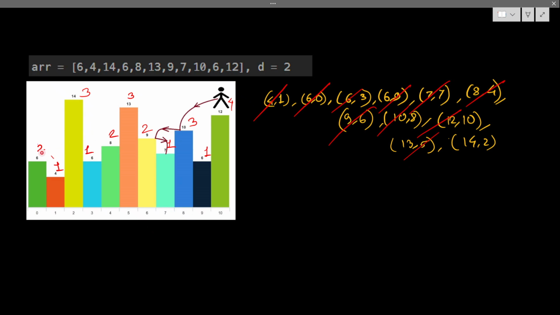That means I've calculated all the values less than my 6s, so I can get this 4 as a valid case. It's already calculated because this value is less than 6.